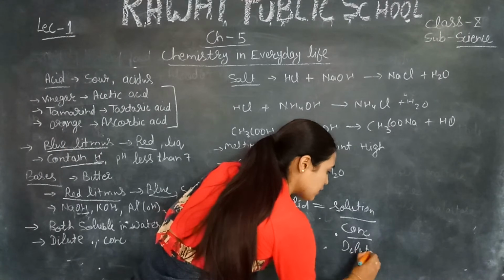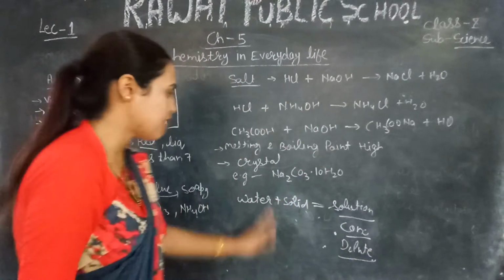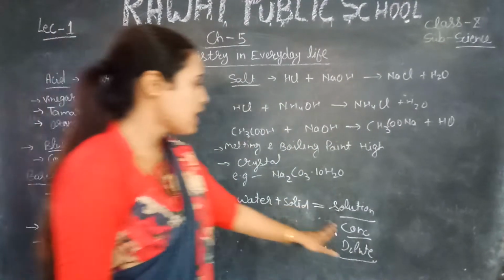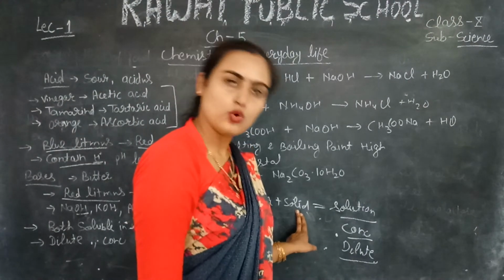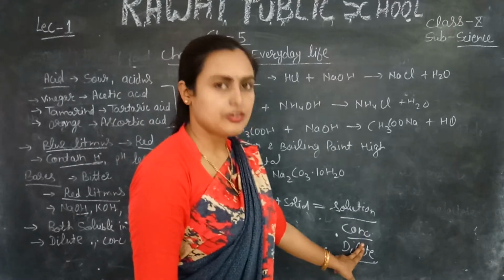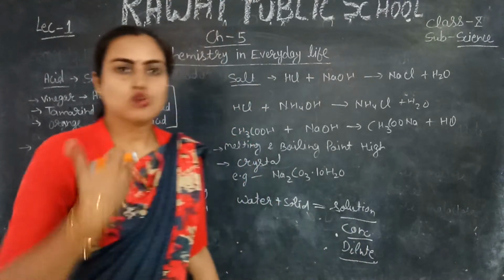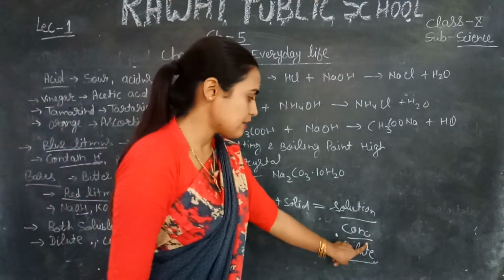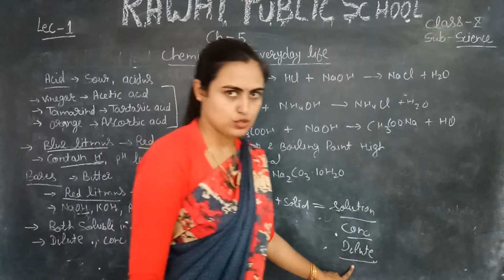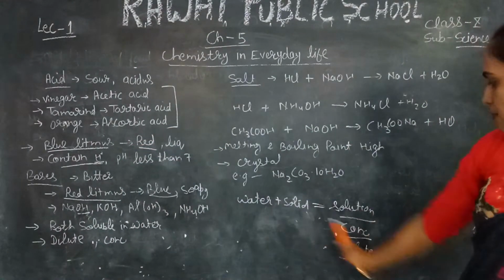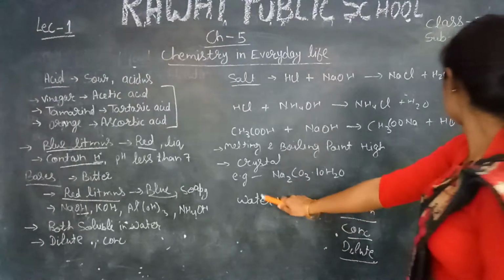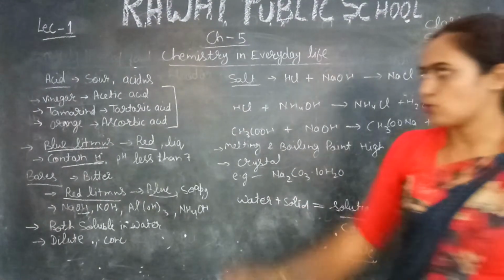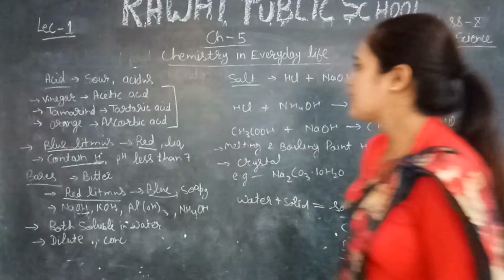What is the meaning of diluted? Dilute means when water is more in the solution. Concentrated means when solute is more in the solution. So solutions are of two types, concentrated solution and diluted solution. Concentrated solution means one which contains more solid. Diluted solution means one which contains more water. So this is all about acid and base.